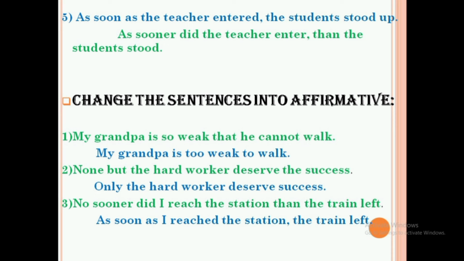The first example is, my grandpa is so weak that he cannot walk. So that can be changed as, my grandpa is too weak to walk. And the second example is, none but the hard worker deserves the success. So that can be changed as, only the hard worker deserves success. And the third example is, no sooner did I reach the station than the train left. That can be changed as, as soon as I entered the station, the train left.